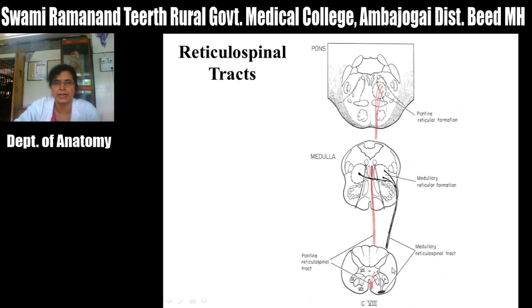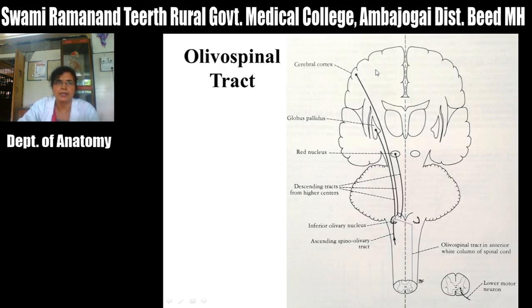that is in the region of the lateral horn, which is present in the thoracolumbar segment and the sacral segment. And these fibers carry information from the higher autonomic centers, that is mainly the hypothalamus. So from the hypothalamus, the fibers first relay in the reticular formation of medulla, and from this reticular formation of medulla, these autonomic fibers descend through the lateral reticulospinal tract, and then they relay in the intermediomedial and intermediolateral nuclei of the spinal cord. So this is about the reticulospinal tract.